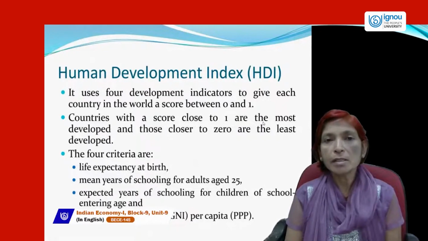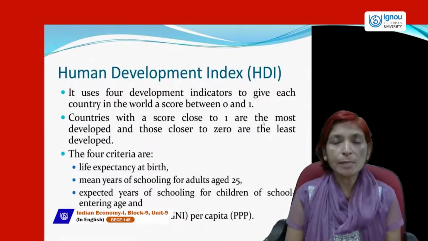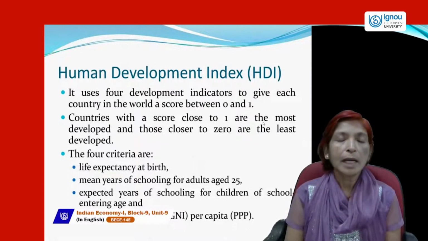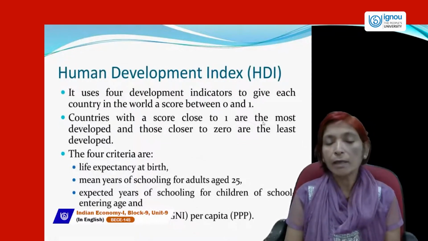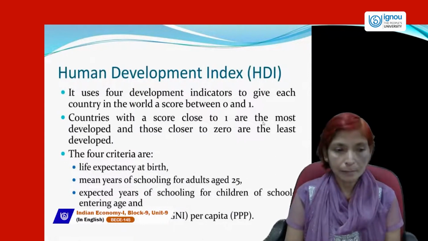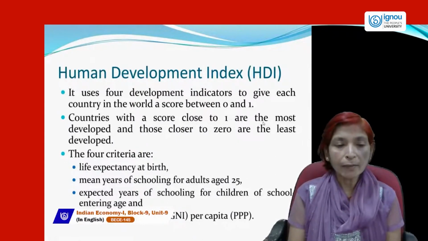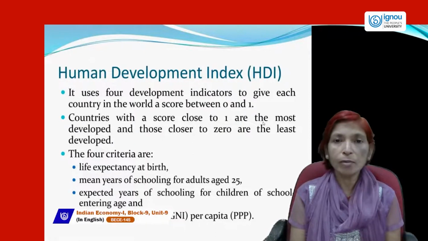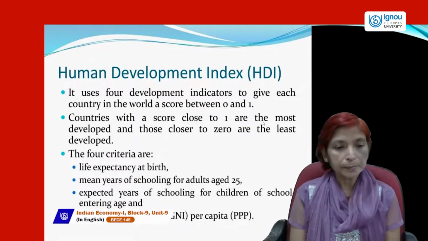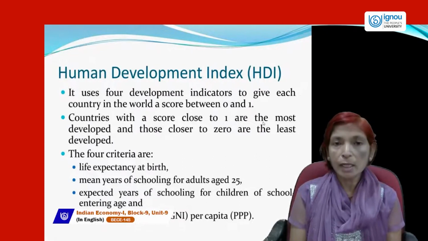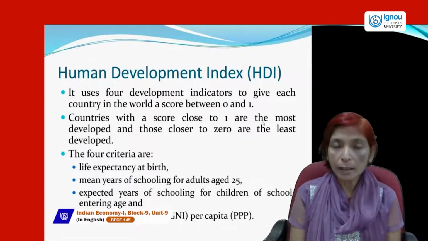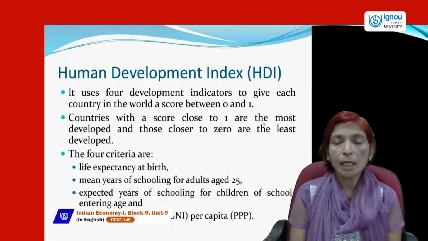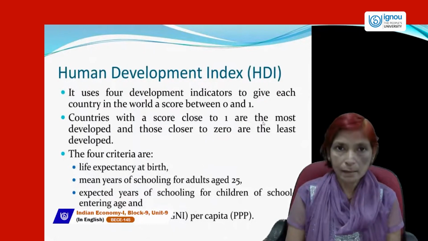But in developed nations, life expectancy is 95 years, 90 years, 85 years, which is very high. In those nations where life expectancy is higher, where people are highly educated, and when the gross national income of that country is higher, the rank of that nation will also be higher in Human Development Index.